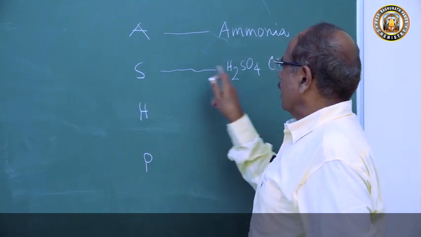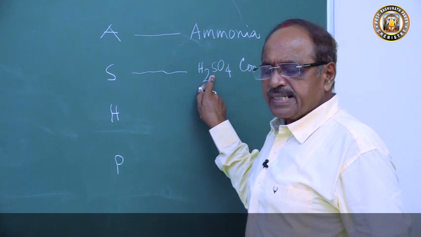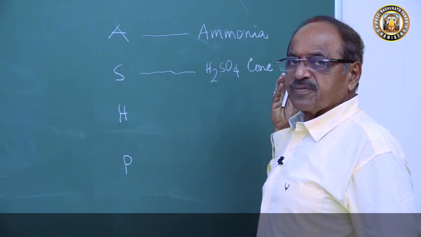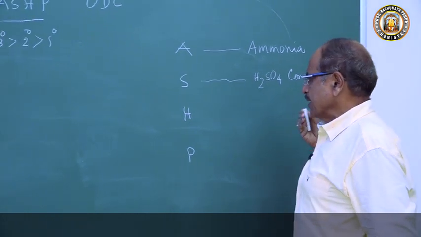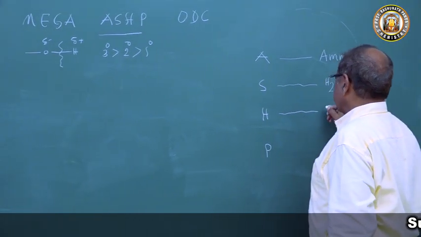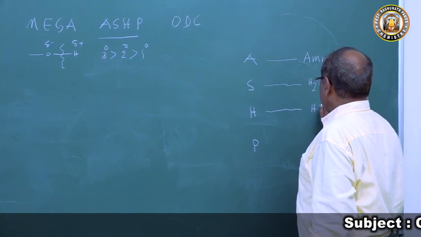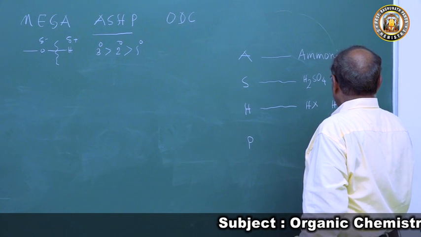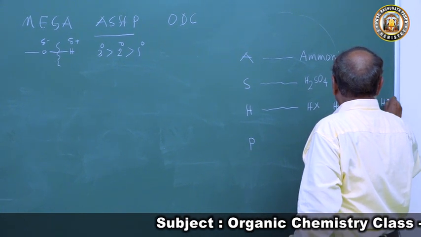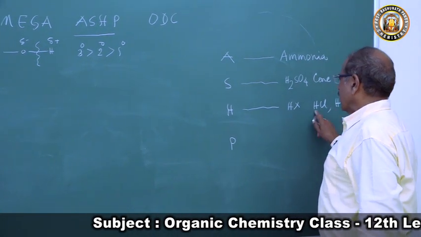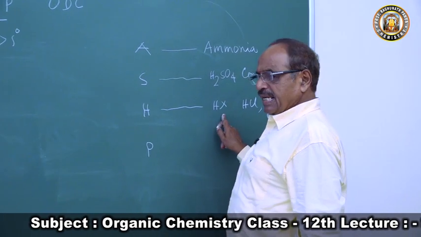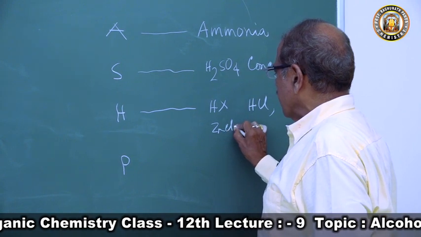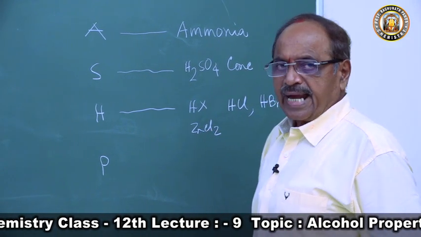So this is sulfuric acid, which has proton-donating ability. It can donate a proton easily, hence the reaction takes place very easily with concentrated sulfuric acid. Then the reaction with halo acids, that is HX, which can be HCl, HBr, or HI. All these reactions with halo acids form alkyl halides, and here anhydrous zinc chloride is used as a catalyst.